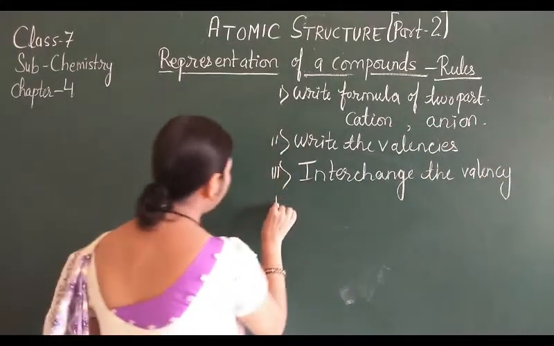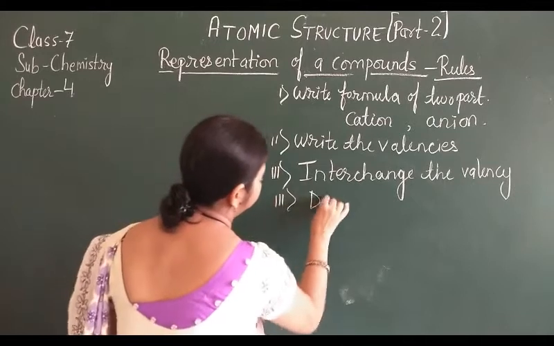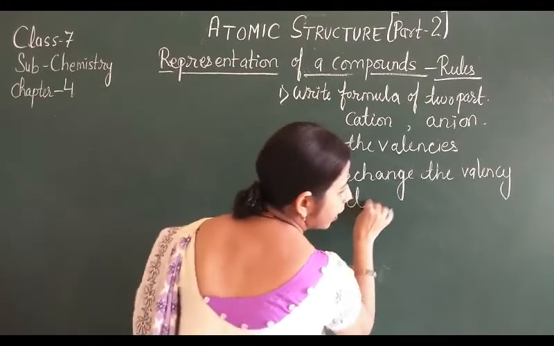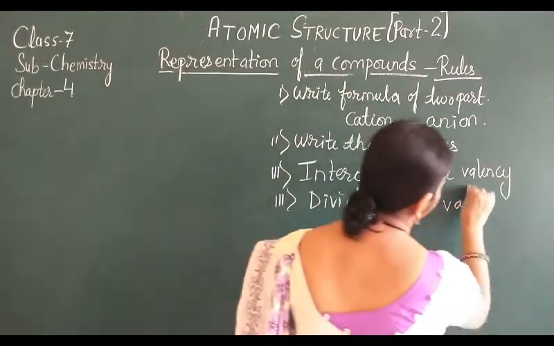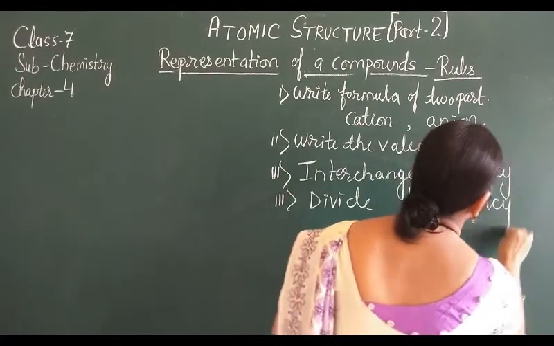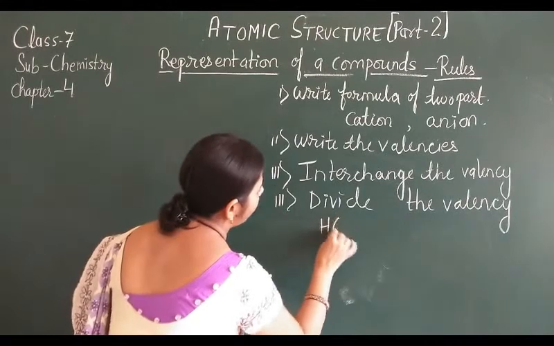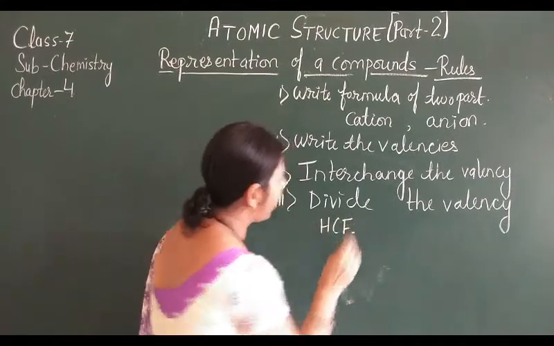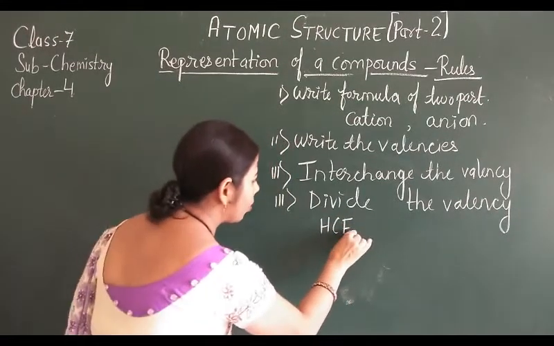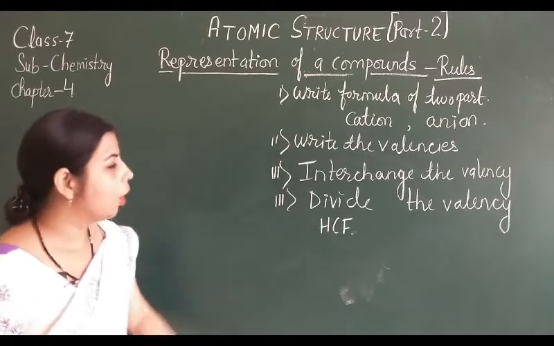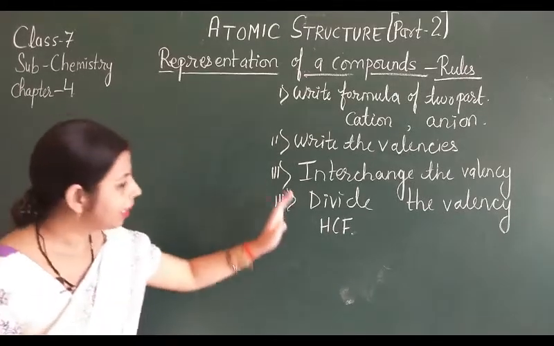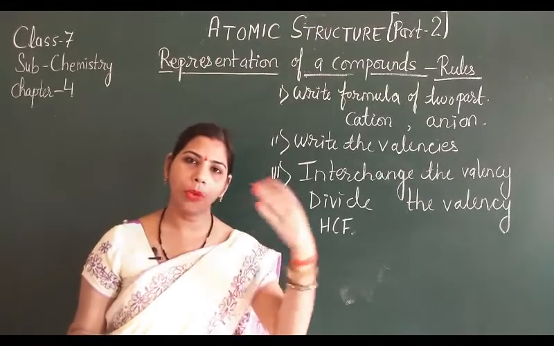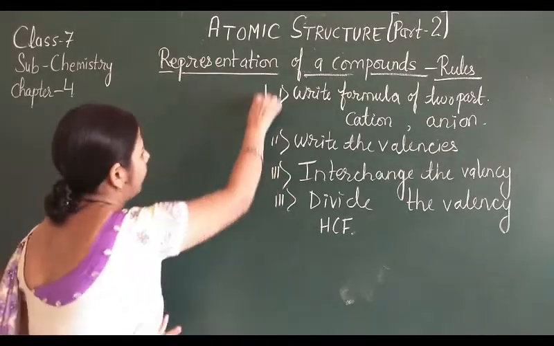और लास्ट थिंग इज हियर, divide the valencies with highest common factor, if any. अगर कोई उसका हाईएस्ट कॉमन फैक्टर है तो उससे उसको डिवाइड कर देंगे. Now if one is there, अगर वन आता है तो no need to write one. The single element and single atom is going to represent the one itself.